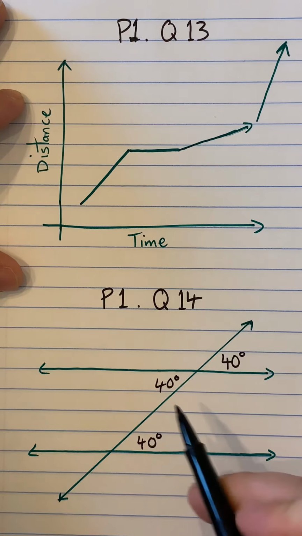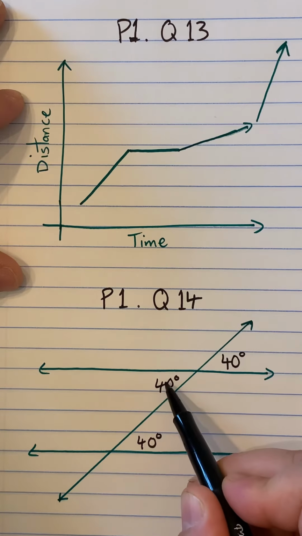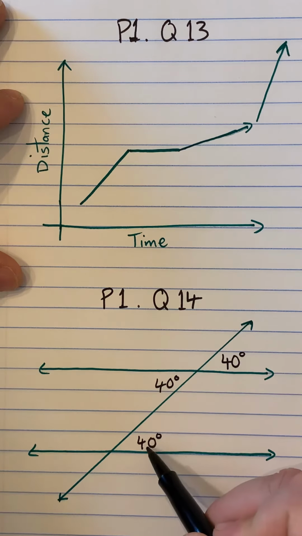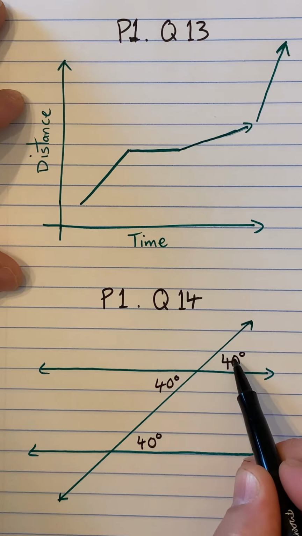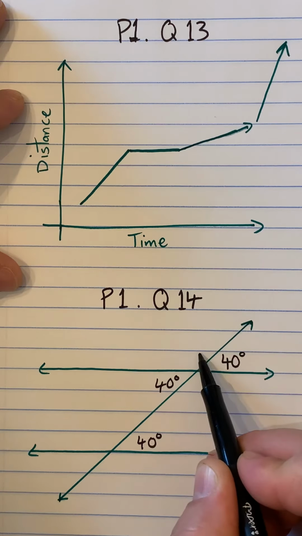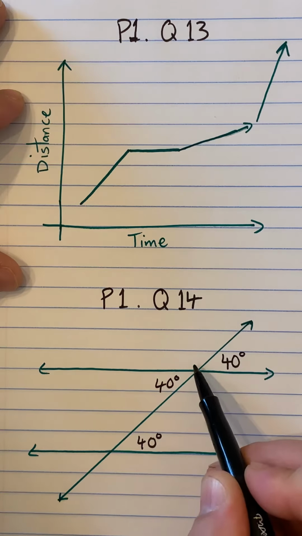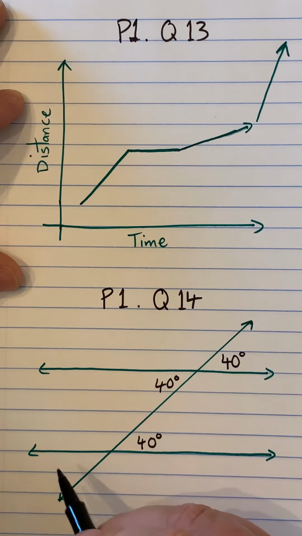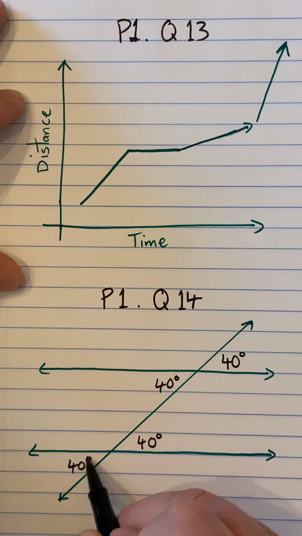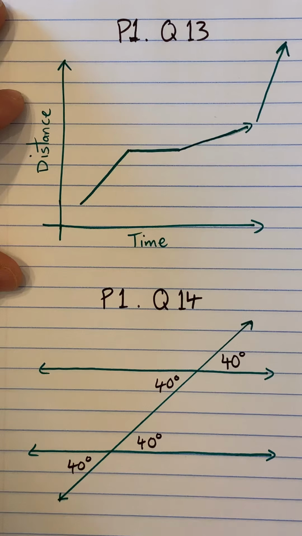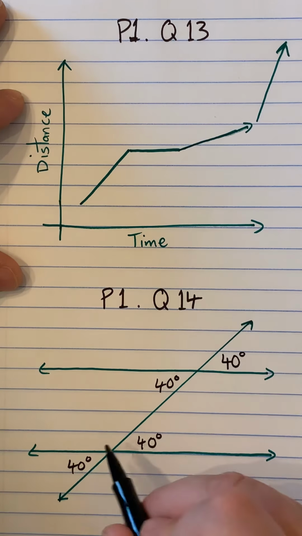All right. Also, these two would be what we call alternate interior. The alternate exterior for an angle with 40 degrees here. So alternate meaning other side of the transversal, and exterior meaning on the outside of the parallel line. So this is also 40. Okay, now I believe the angle that they're asking you to find is this one right here.